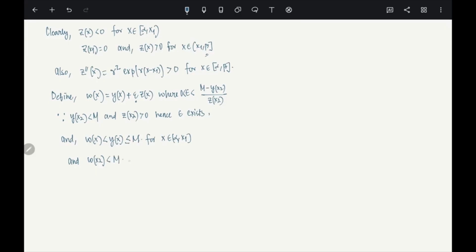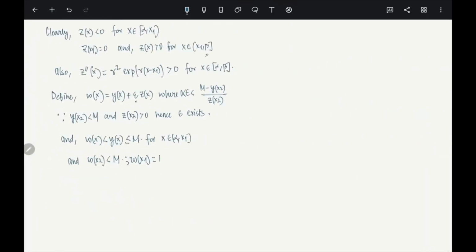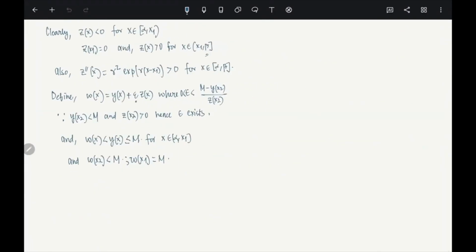Yes. And what is w of x1? W of x1 is y of x1 plus epsilon times z of x1. Z of x1 is 0, so it is y of x1, which is m. See, y of x1 is m. The maximum is attained there. So this is just a trick, because I want to use this particular thing, that a function, if it is strictly positive, then you know it has to be constant. This is what we need to use.